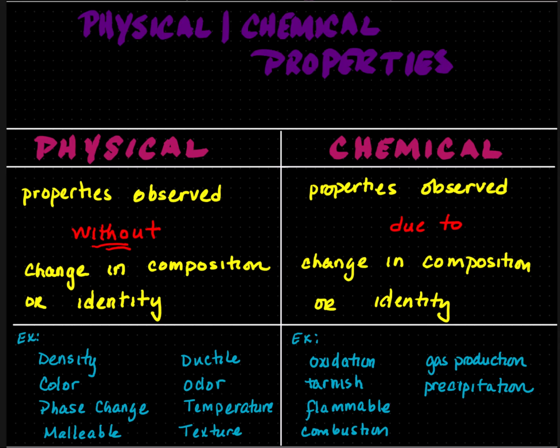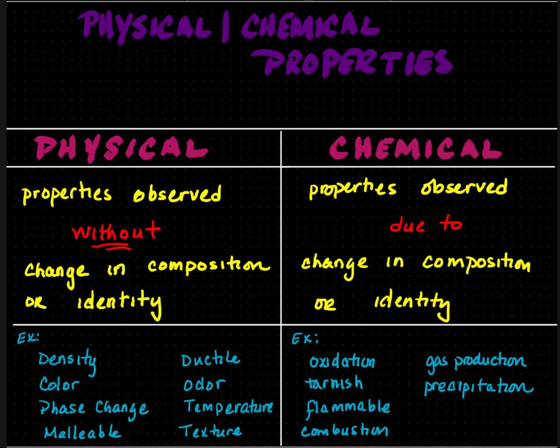Texture is the touch. Chemical oxidation, it reacts with the air and it gets darker. Example of that is if I cut a piece of apple and it turns brown because it reacts with the air. Tarnished is another property that is chemical. So if you have Thanksgiving or Christmas or any special event and you use real silverware, a lot of times you have to polish it because the top layer has tarnished or oxidized and you have to remove that dark layer. Flammable is another one.